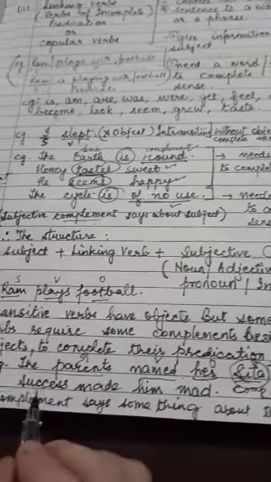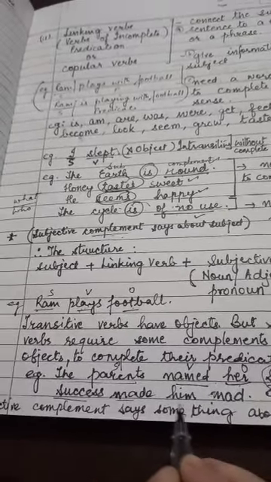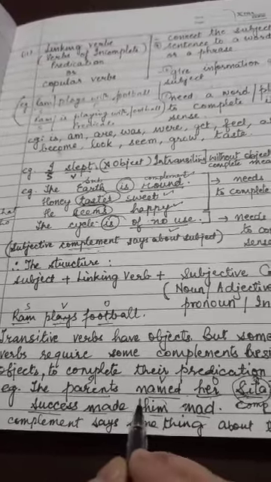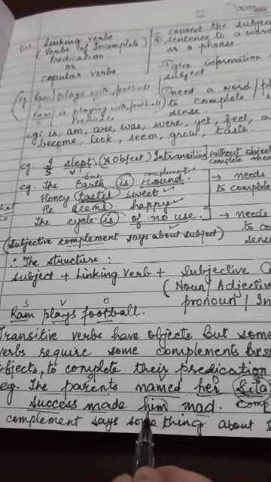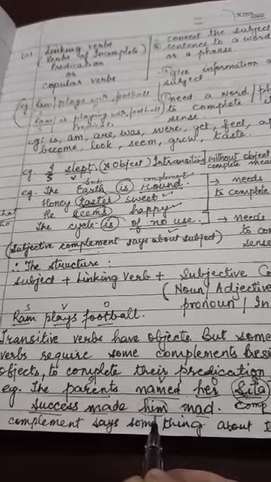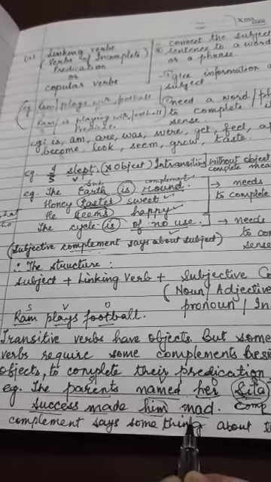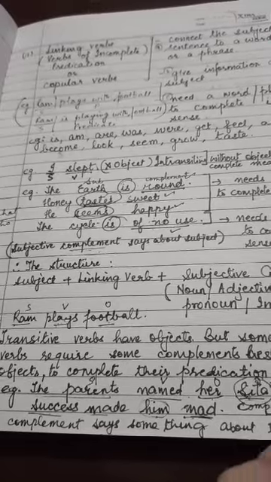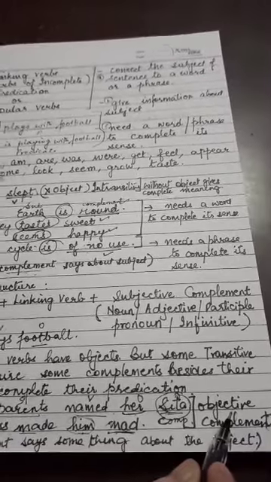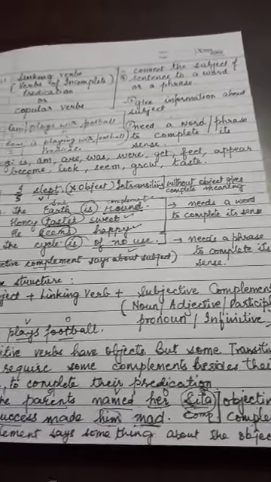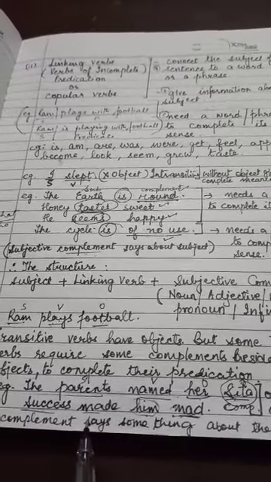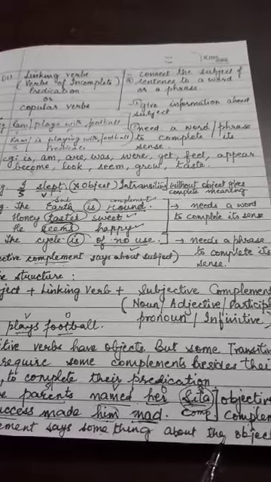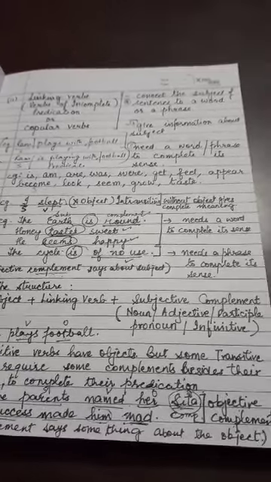Another example is, success made him mad. Success made him, up till here, this is an object, right? And mad is a complement to this object. Hence, mad is objective complement. So objective complements say something about the object. Please learn it properly.